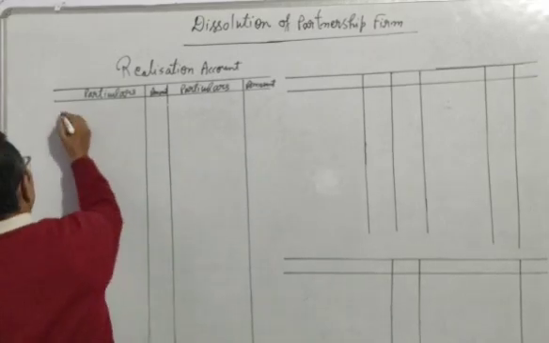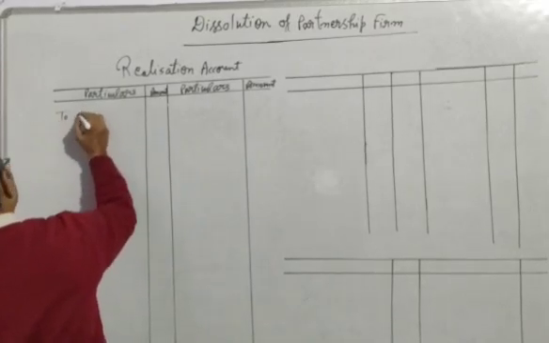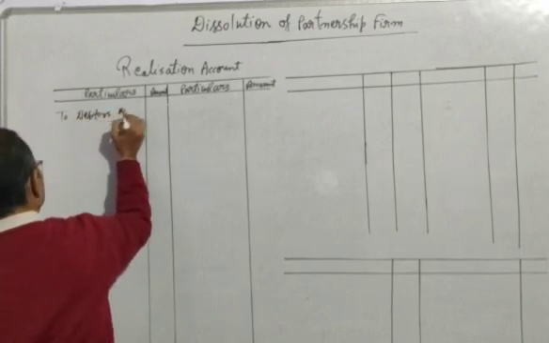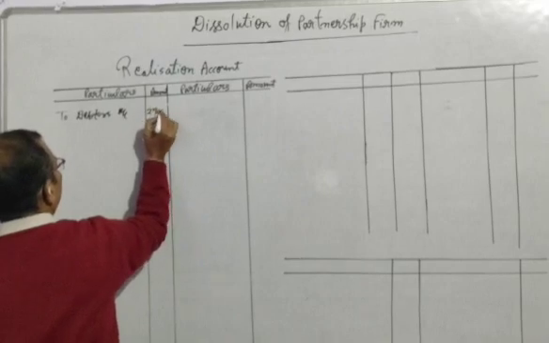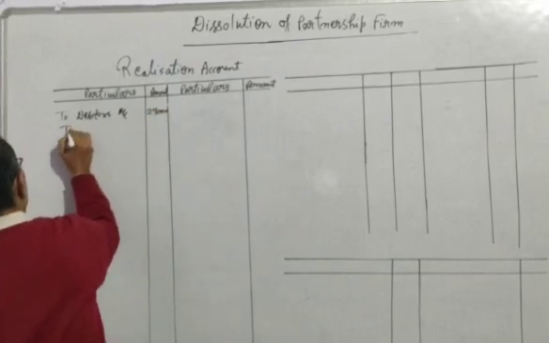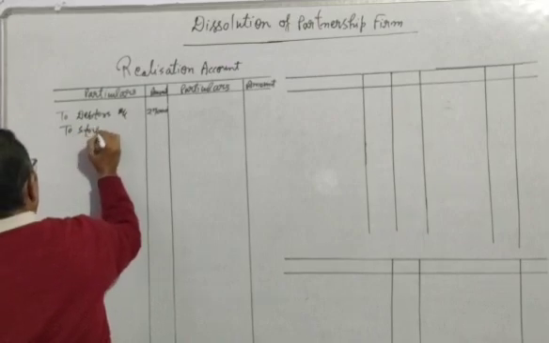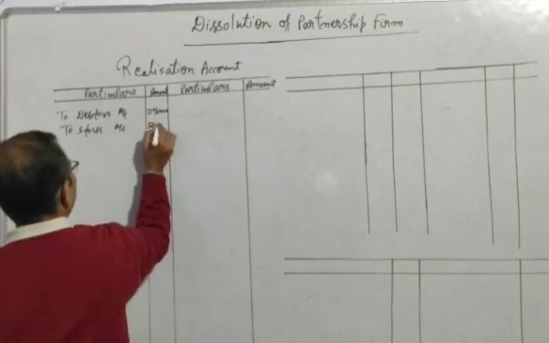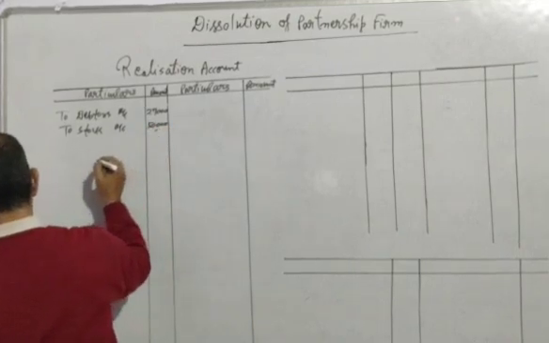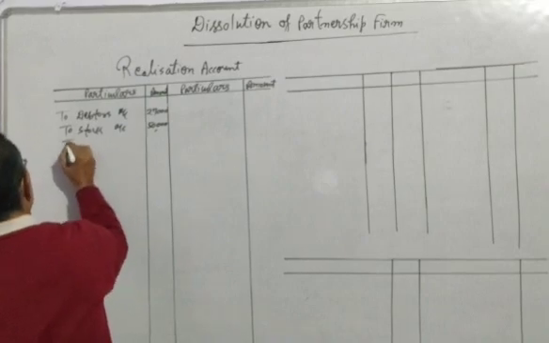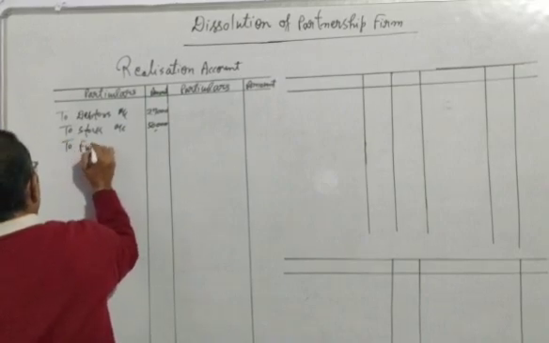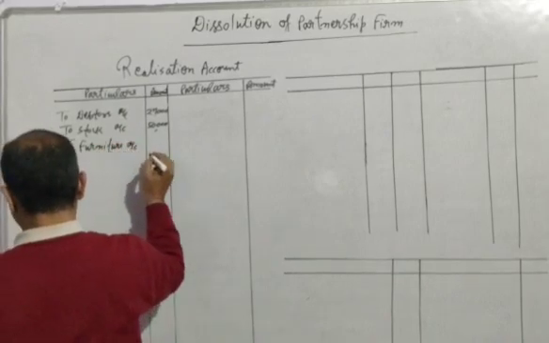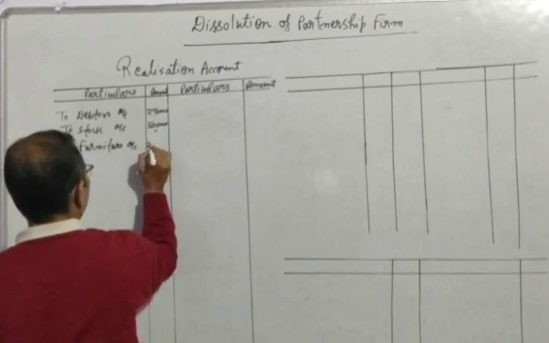Firstly, we will write here all the assets which are given in the question. To debtors account 27,000, to stock account 50,000, and third one is to furniture account 2,20,000.